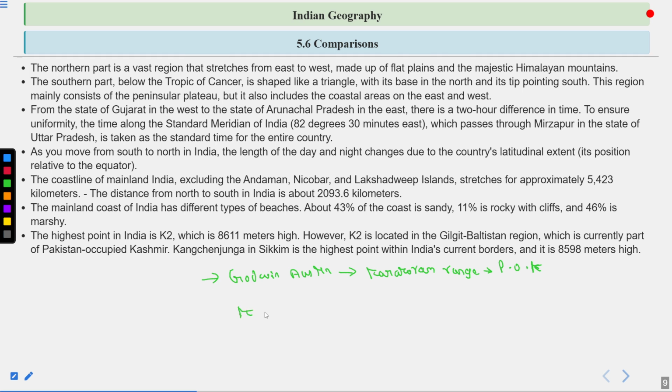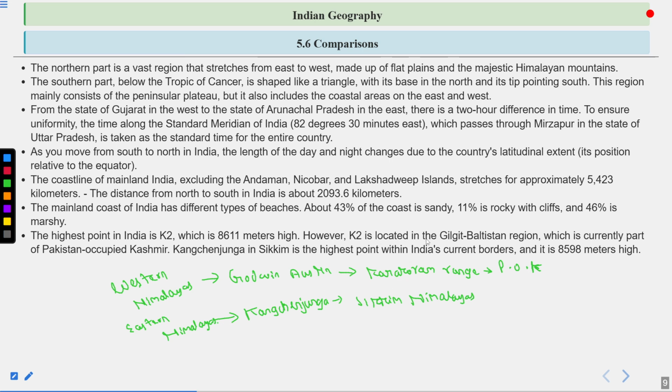So that's why the Kanchenjunga, that lies in the Sikkim Himalayas, and Godwin Austen are considered the highest peaks of the country. The Godwin Austen lies in the Western Himalayas, whereas the Kanchenjunga lies in the Eastern Himalayas.